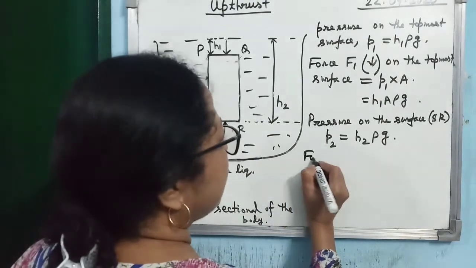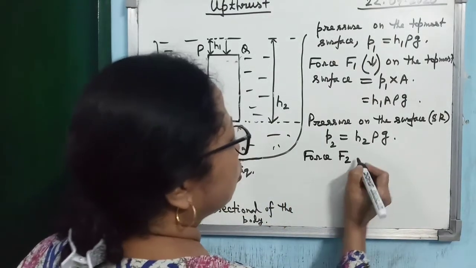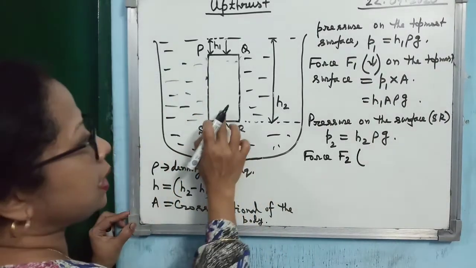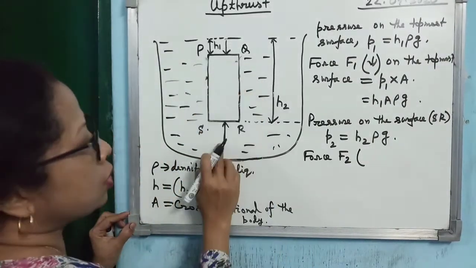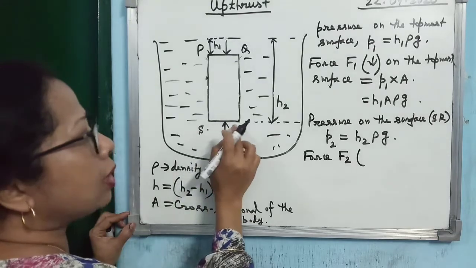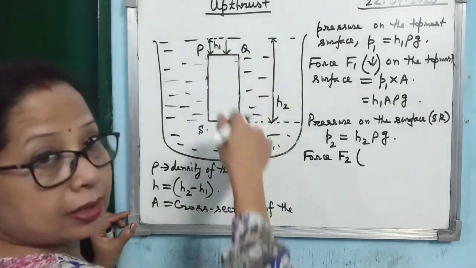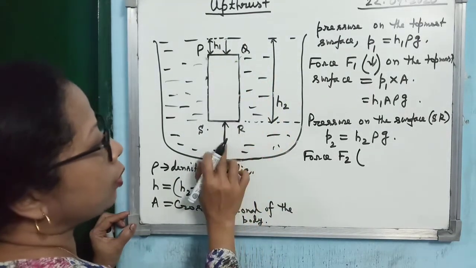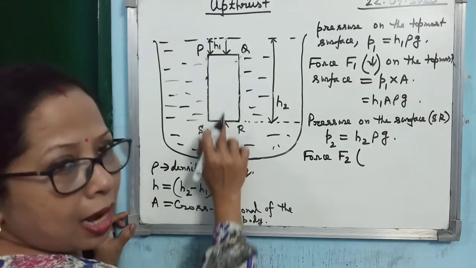Then what will be force F2? F2 is acting in which direction? You see, inside it is a solid body. So the liquid cannot move inside and apply pressure in the downward direction. So here the liquid can exert pressure only in the upward direction.